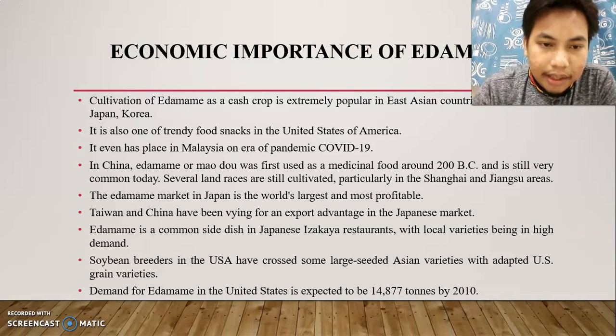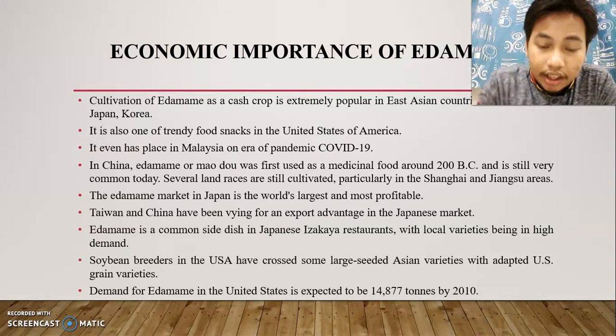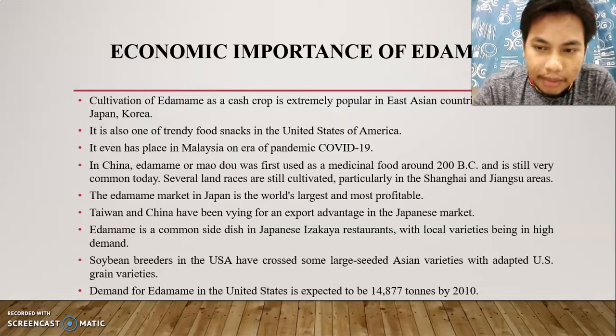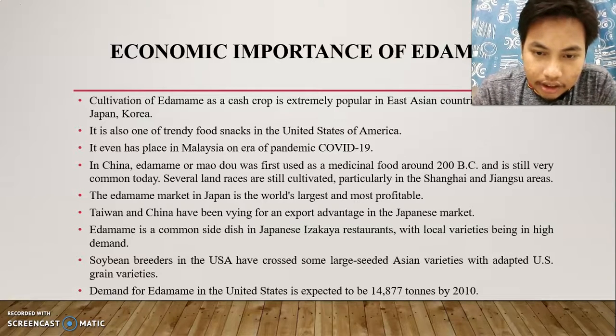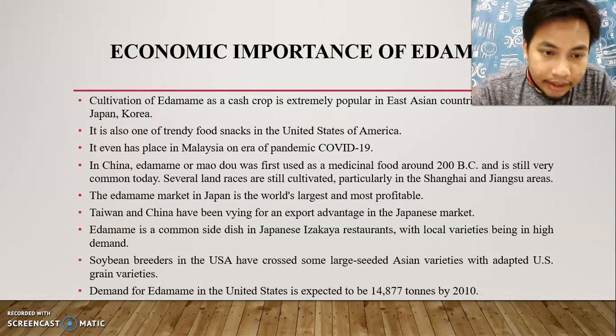The edamame market in Japan is the world's largest and most profitable. Taiwan and China have been vying for the export advantage in the Japanese market. Edamame is a common side dish in Japanese izakaya restaurants, with local varieties being in high demand. Soybean breeders in the USA have crossed some large-seed Asian varieties with added US grain varieties.